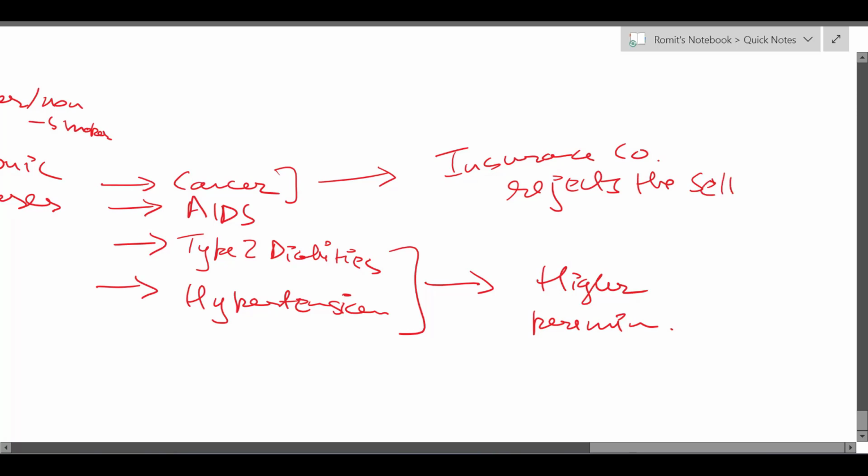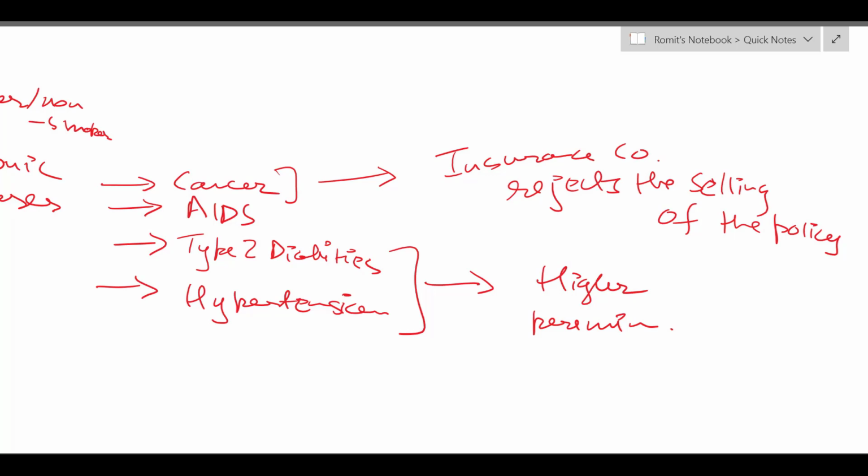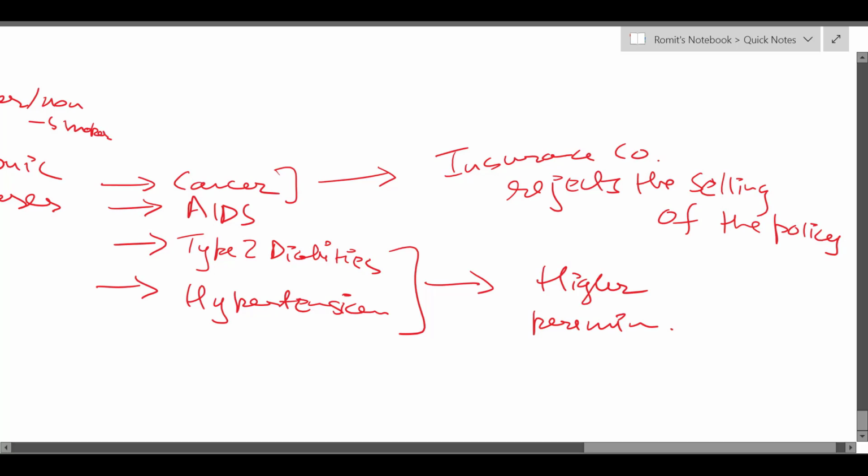In fact, a lot of times this is what happens. Insurance companies do not sell life insurance policies to people who are suffering from diseases like cancer, which is at a very advanced stage, right?